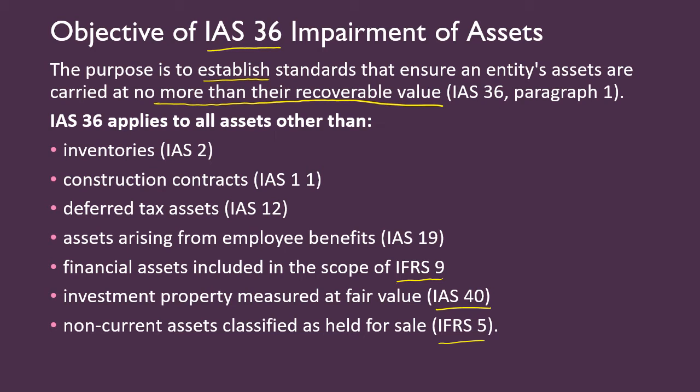So in fact these assets are already covered under these corresponding standards, so they will not come under IAS 36, which deals with impairment of assets.